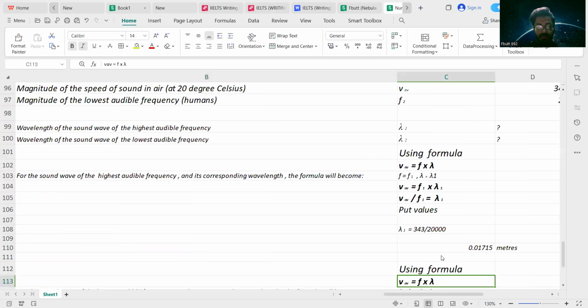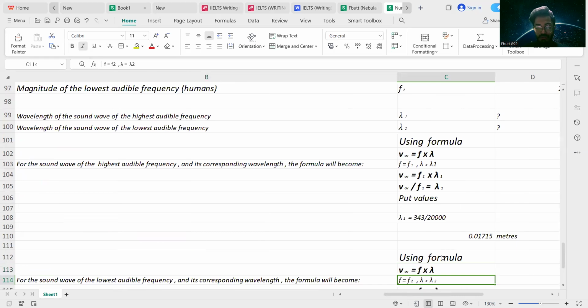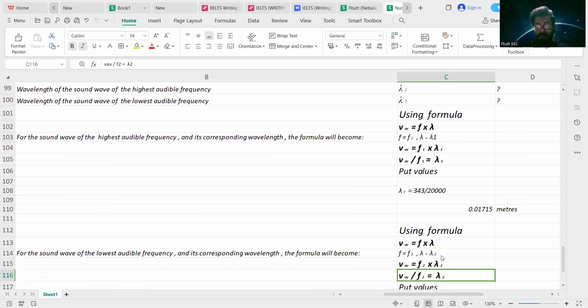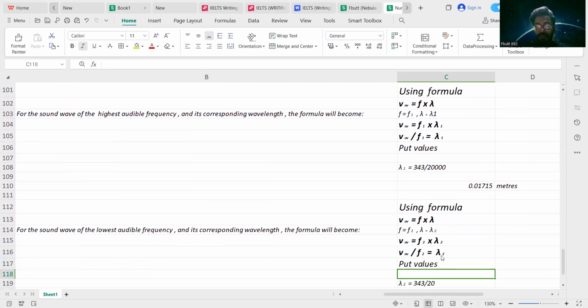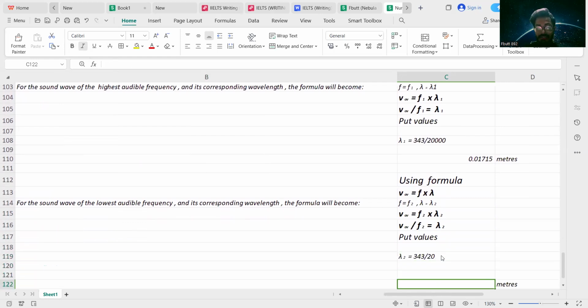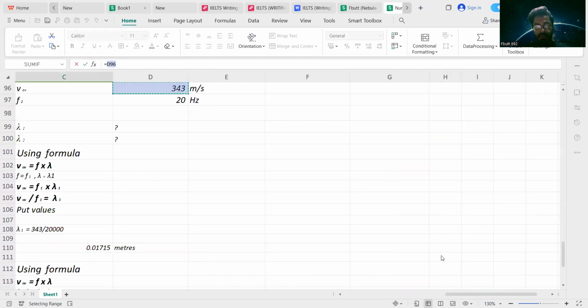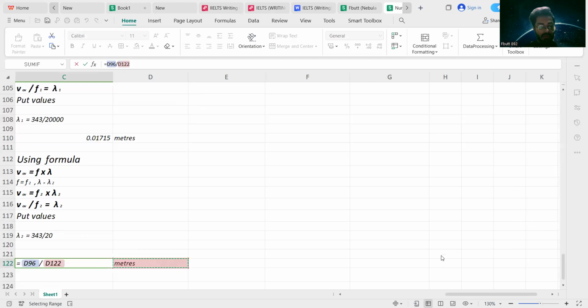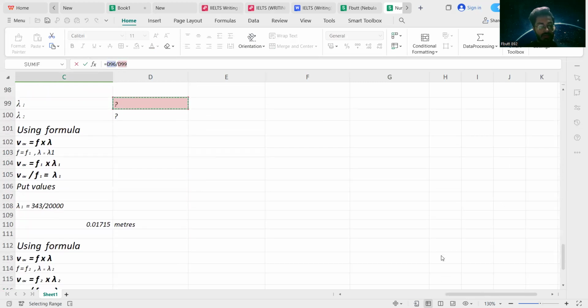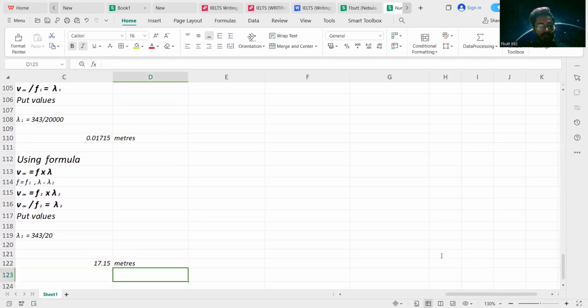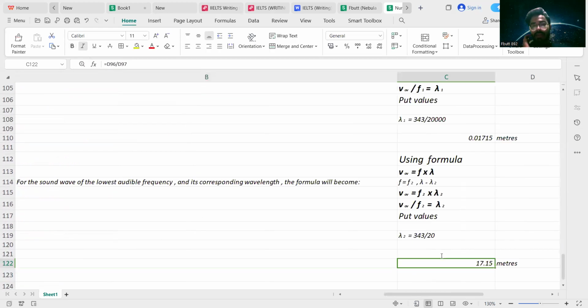Okay, now again we use the same formula, which is average speed is equal to frequency multiplied by wavelength. Specific to the second sound wave, the formula will become average speed is equivalent to f2 multiplied by lambda 2. So to calculate lambda 2, f2 will shift to the left hand side of the equation, and by putting values we get 343 divided by 20 hertz, and the wavelength of the second sound wave is 17.15 meters.